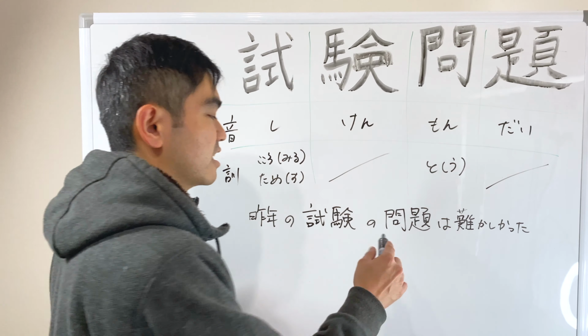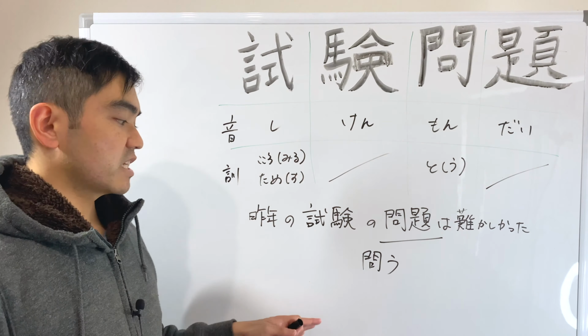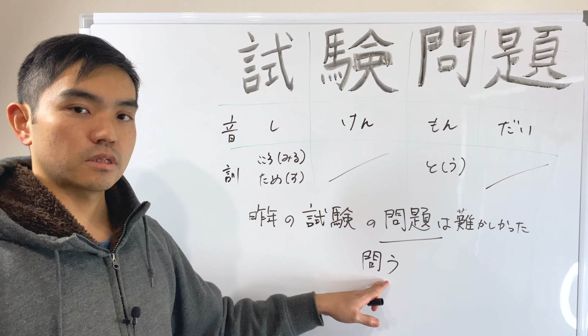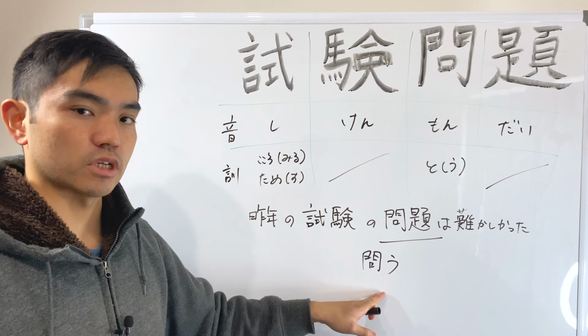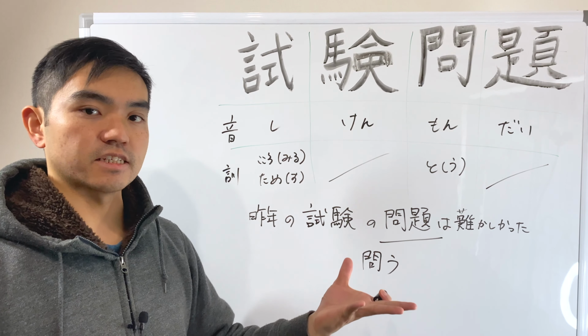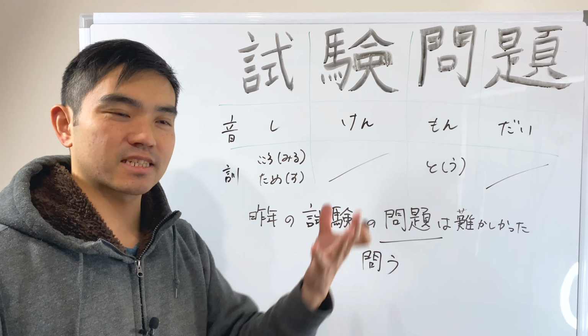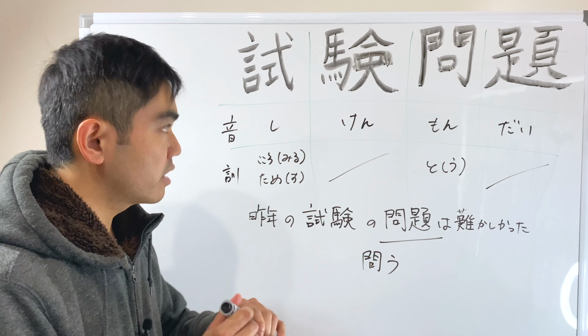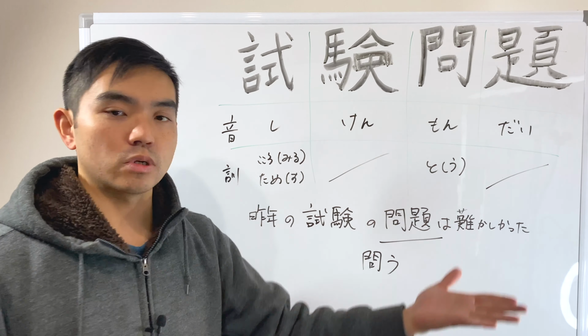Yeah? And this 問題, we sometimes say 問う in written form. Okay, so this is the written language. 問う means ask. So you are questioning, asking a question to someone.